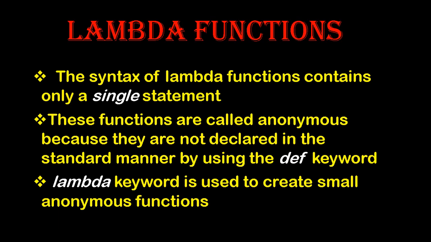Next we have the lambda function. The third type of function is the lambda function, which is used for writing a single-line statement. So the function will be of a single line, and here we don't have any proper format where you have to give the def keyword. You just write the keyword lambda, which is used for creating a lambda function, and write the function name, arguments, values, calculation, everything in a single line. So these functions are said to be anonymous functions.